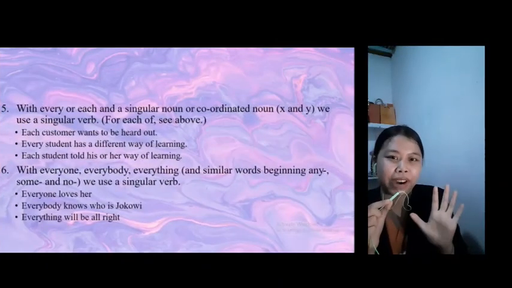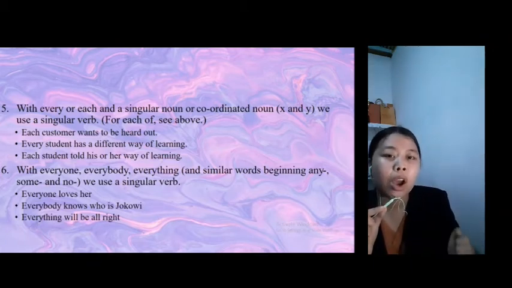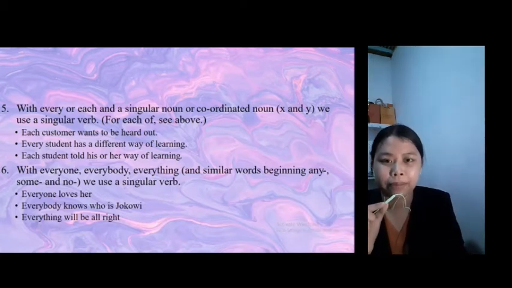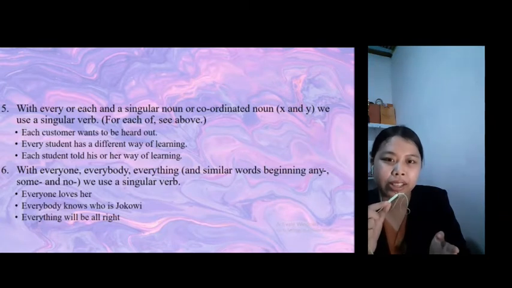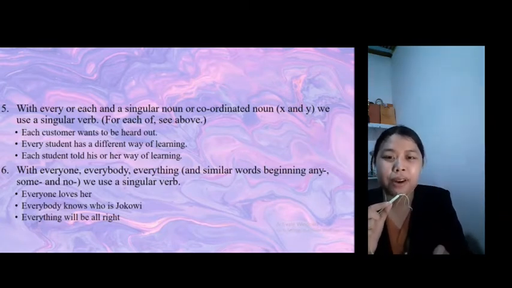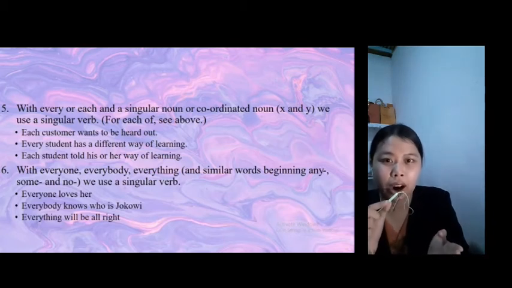Next, number 5. With every or each and a singular noun or coordinate noun, X and Y, we use a singular verb, or for each of, see above. For the example number 1, each customer want to be heard out. For the example number 2, every student has a different way of learning. For the example number 3, each student told his or her way of learning.